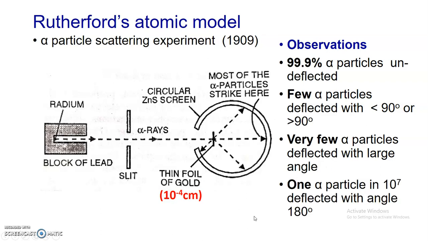And the most important thing is, one alpha particle out of 10⁻⁷ deflected with an angle of 180 degrees. It means one alpha particle out of 10⁻⁷ is deflected back. It just gets reversed as soon as it strikes the gold foil. And this number of alpha particles was very, very small. So these are the few observations of Rutherford's experiment.